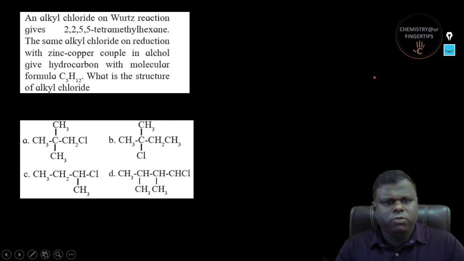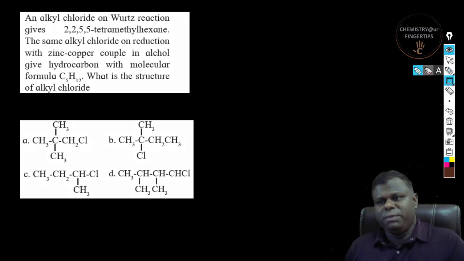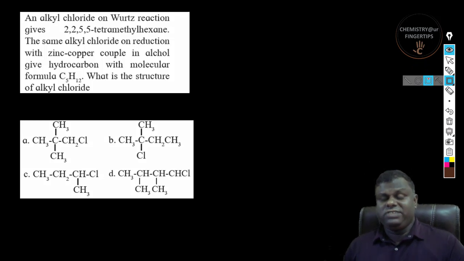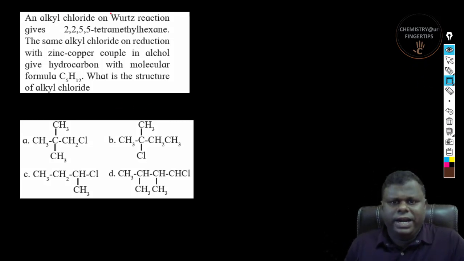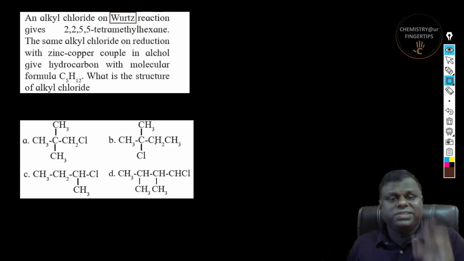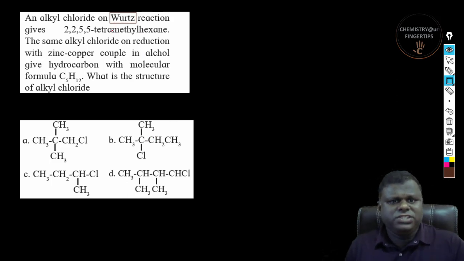Okay, so now let's move on to the next part. The next part is basically something like a word problem, very, very easy. Now let's try to extract the information first. Now you have an alkyl chloride on Wurtz reaction. Okay, so this is the first part. When you have a Wurtz reaction, the number of carbon atoms get doubled, right? So on Wurtz reaction, it gives 2,2,5,5-tetramethylhexane. Right, the same alkyl chloride on reduction with zinc copper couple.